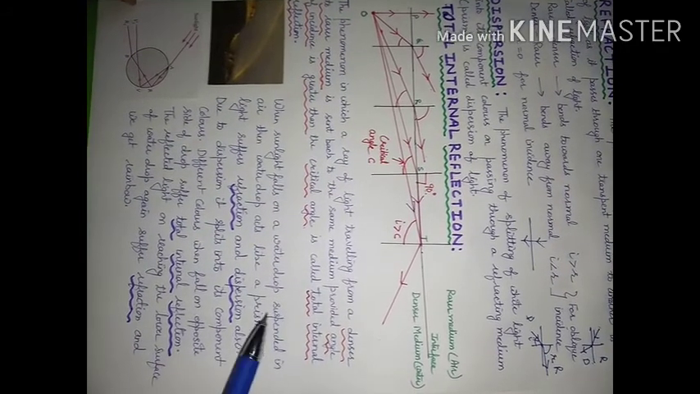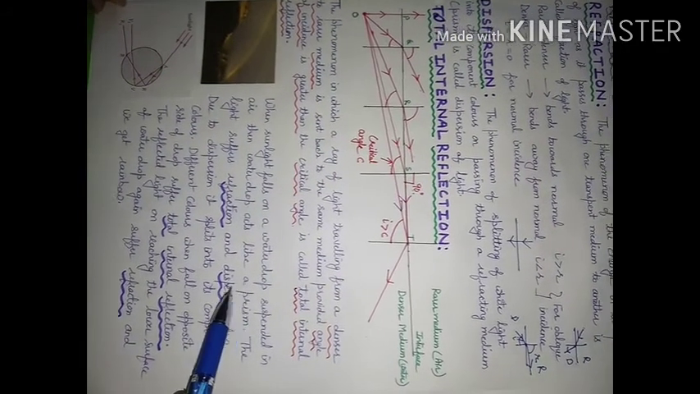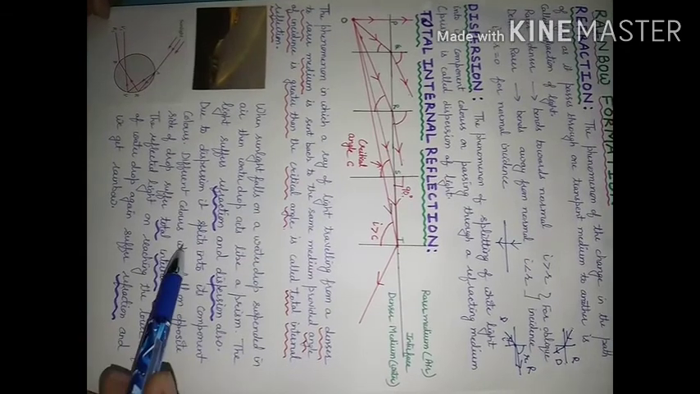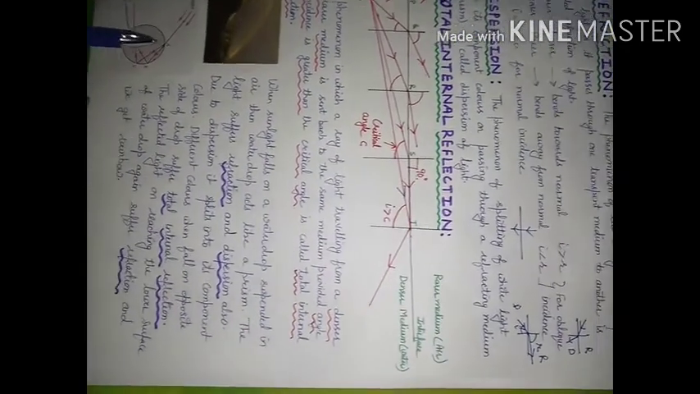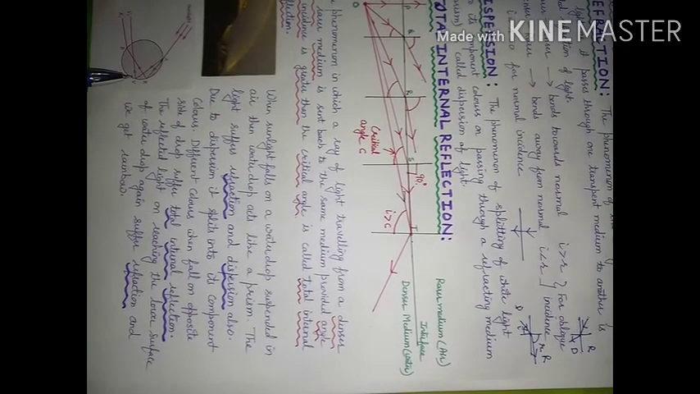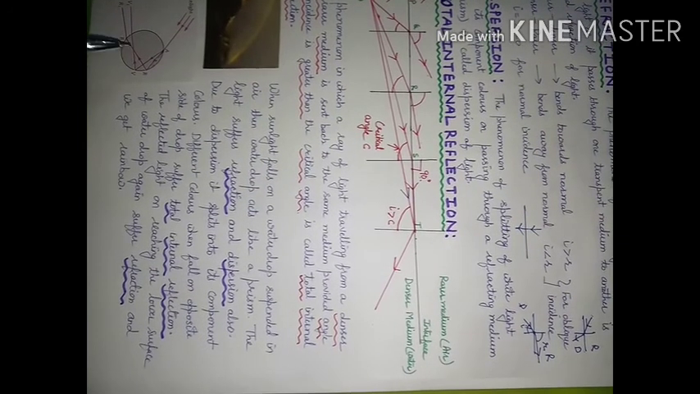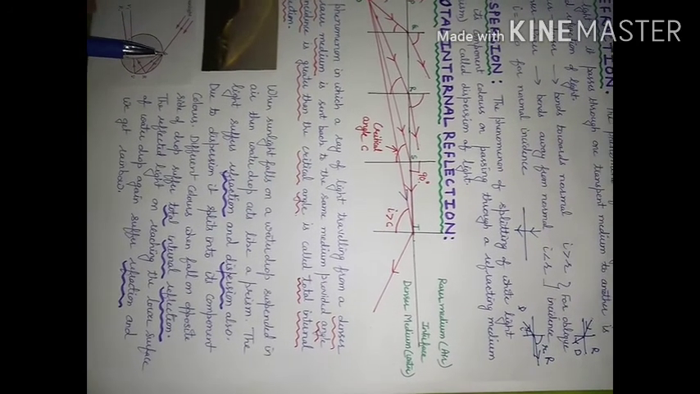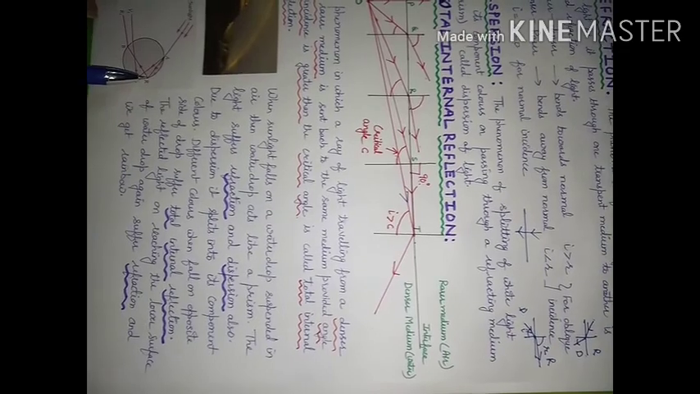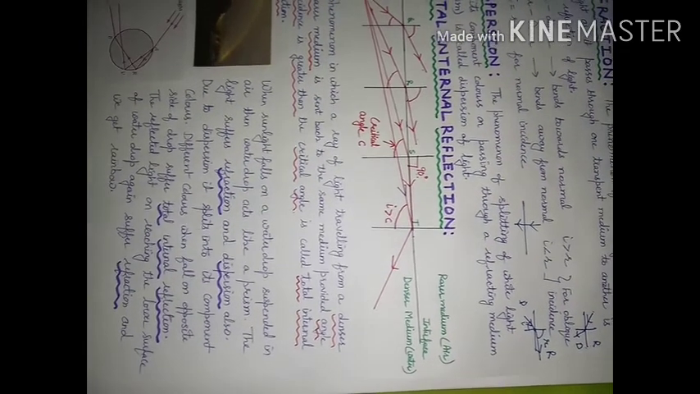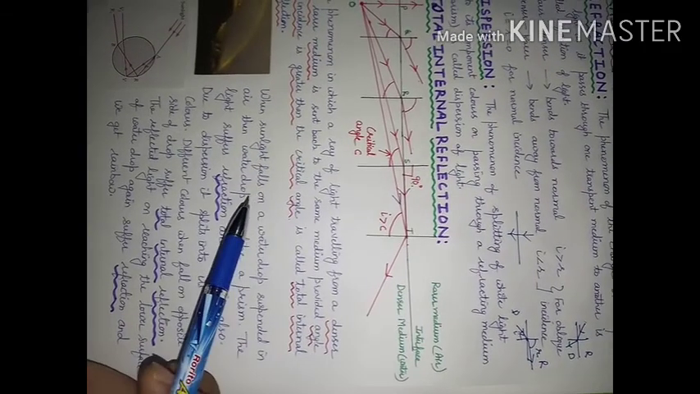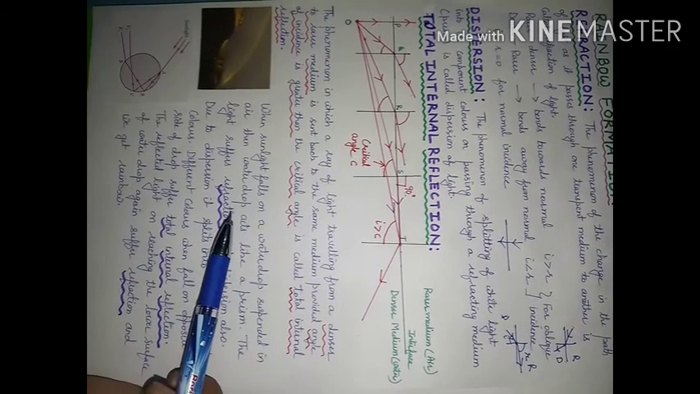So which phenomena are responsible for rainbow formation and how? This I have explained. Refraction twice and total internal reflection once, meaning this ray of light undergoes refraction, total internal reflection, refraction, and dispersion. So we have considered these phenomena responsible for formation of a rainbow.